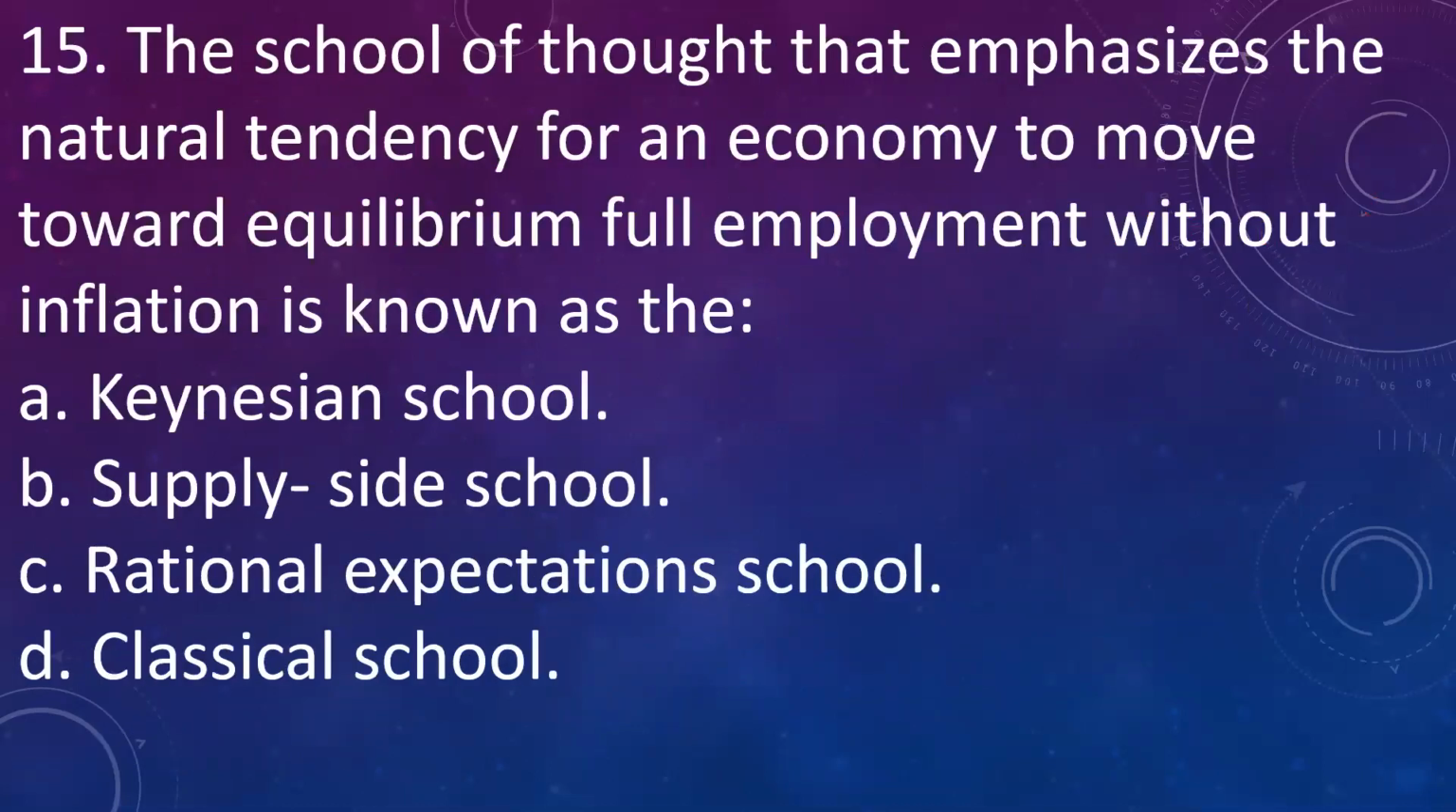Our next question is, the school of thought that emphasizes the natural tendency of an economy to move towards equilibrium, full employment without inflation is known as A. Keynesian school, B. Supply side school, C. Rational expectations school, D. Classical school. Answer is D, classical school. They assume that the economy will be in equilibrium without any inflation.